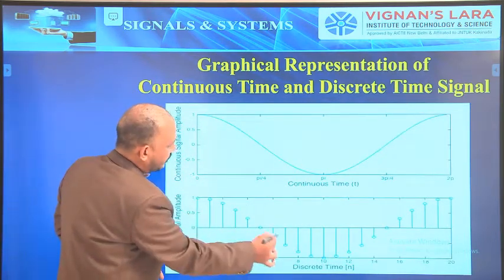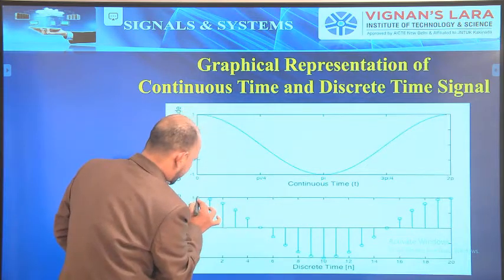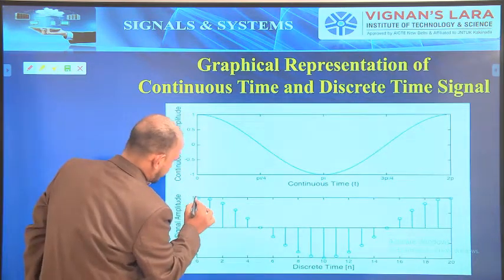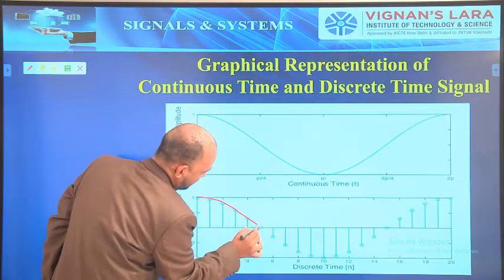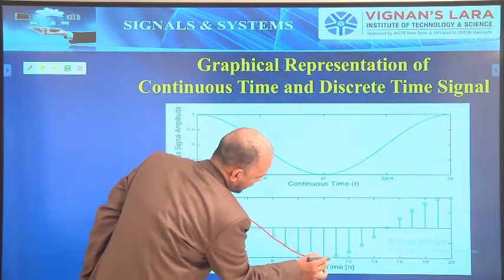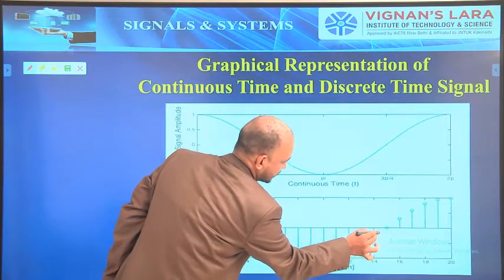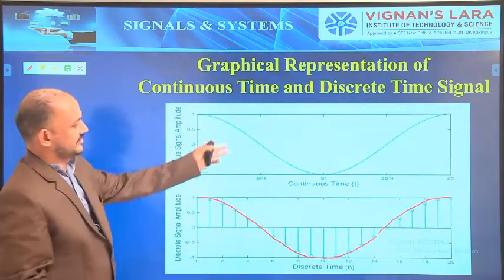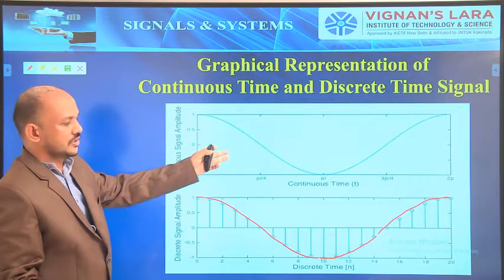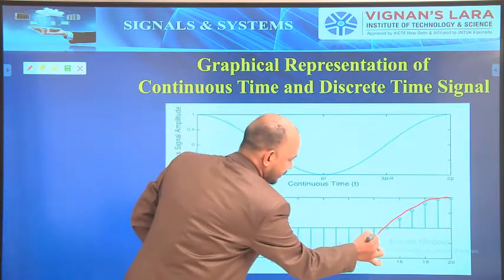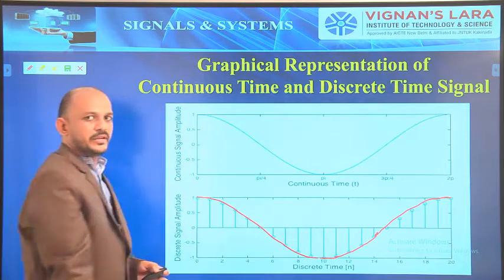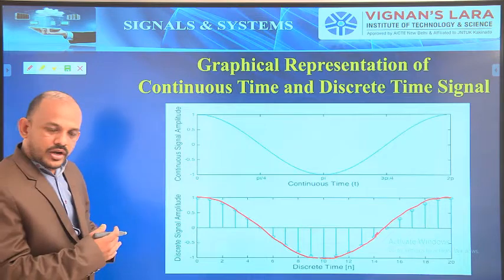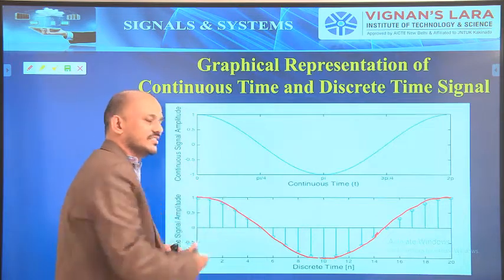See, if you join all the tops of the pulses, what will you get? See, the signal is almost the same as the continuous time signal. So this continuous signal can be converted to a discrete time signal by multiplying with a unit impulse train. Simple logic. I will explain this clearly and fully in the coming sections.